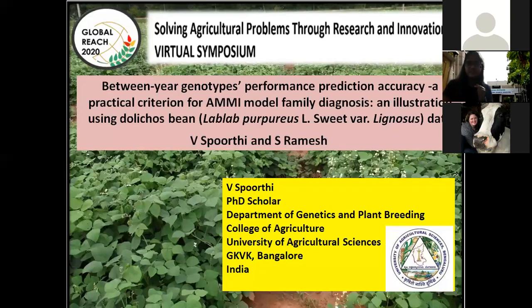Myself Spurti, PhD scholar, University of Agricultural Sciences, Bangalore, India. I am presenting part of my PhD research, that is between year genotype performance prediction accuracy, a practical criterion for AMMI model family diagnosis and illustration using Dolichos bean data. Dolichos bean is considered to be a very important pulse crop, and it contributes around 90% of area and production in Karnataka state in India.